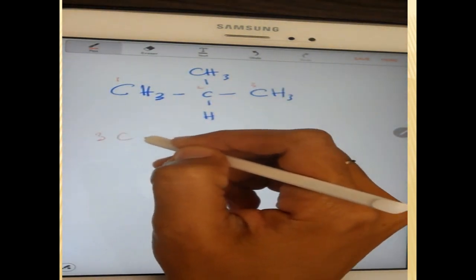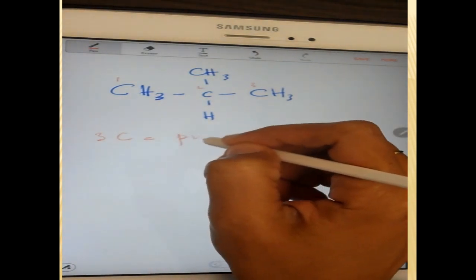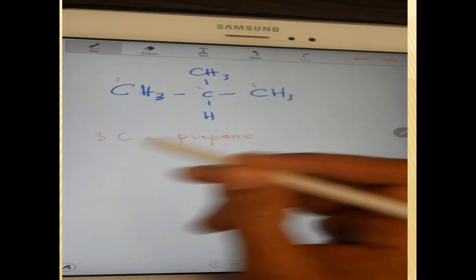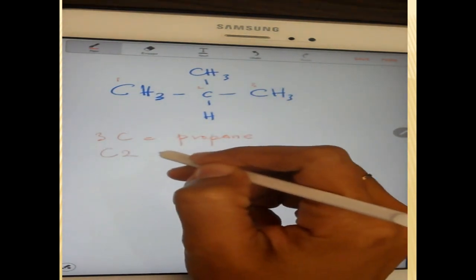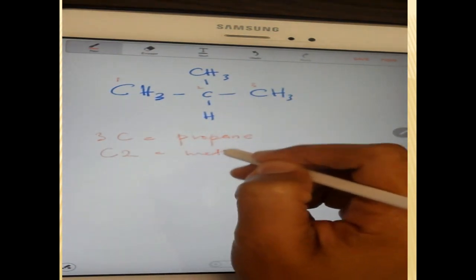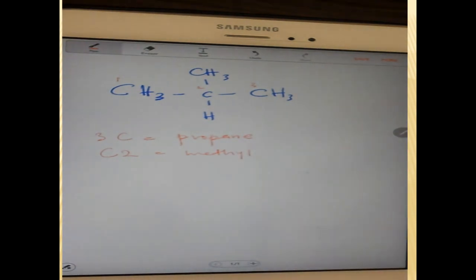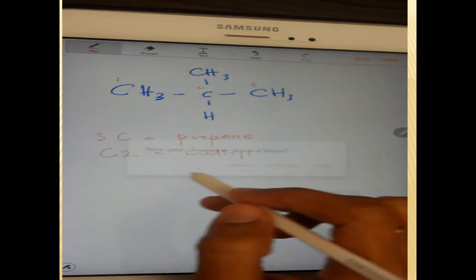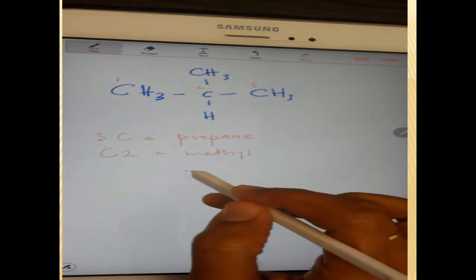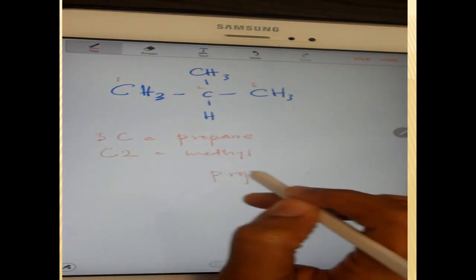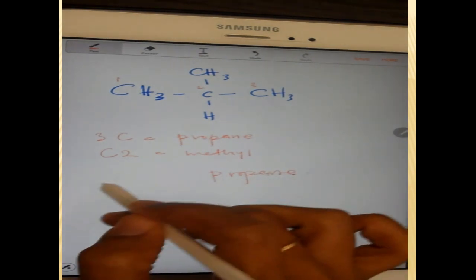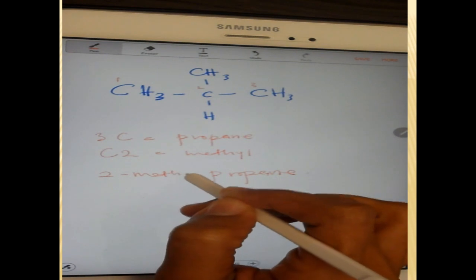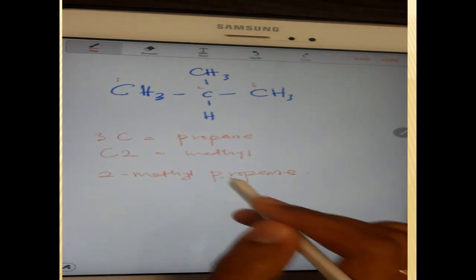So 3 carbon is propane. Okay, 1, 2, 3. At carbon 2, we have methyl. Okay, so the name is propane, and at carbon 2 we have methyl. So 2-methylpropane.